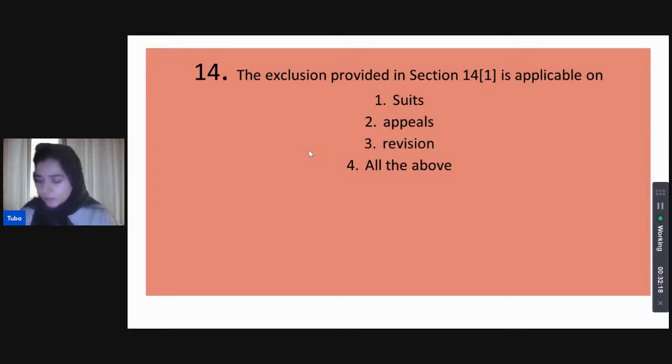Priyanka has joined us as well. Yes, Priyanka, that was correct as well. Excellent. The exclusion provided in 14.1, this is the next question. The exclusion provided in 14.1 is applicable on which of the following? So section 14.1 is providing us an exclusion which is applicable for, is it applicable for suits? Is it applicable for appeals? Is it applicable for revisions? Or is it applicable for all of the above?